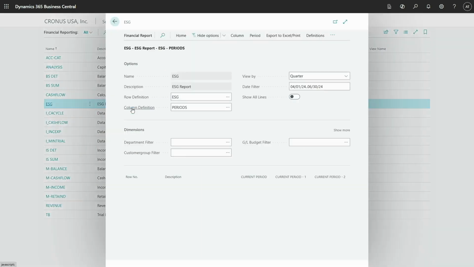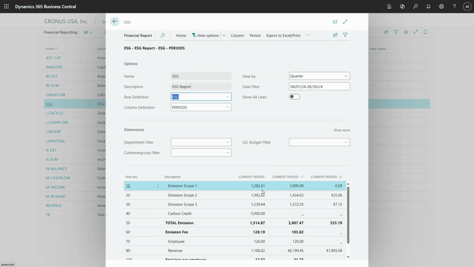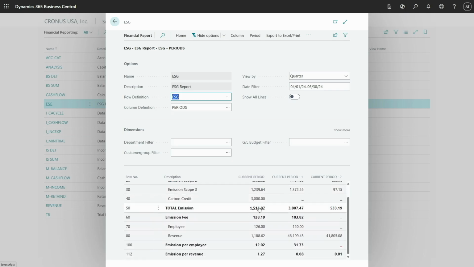So once you run this, you can see, okay, I have emissions per this period, per previous period. I have everything calculated properly. Number of employees, you can see a different number per different period, and the revenue. And now I have emission per employee, emission per revenue. This is just one of the examples, but you can get much more capabilities for reporting. We will continue to invest in reporting. Maybe a little bit different, but this is definitely something we are looking for in the future about sustainability.